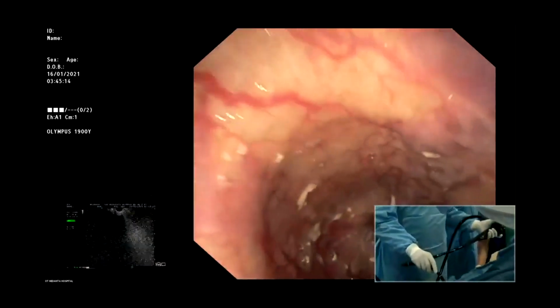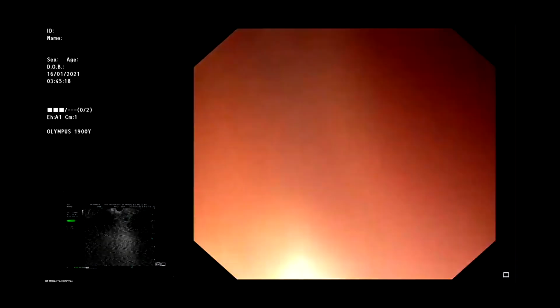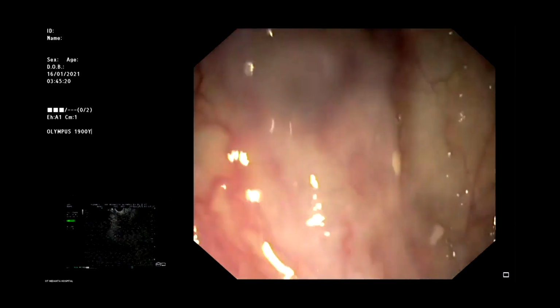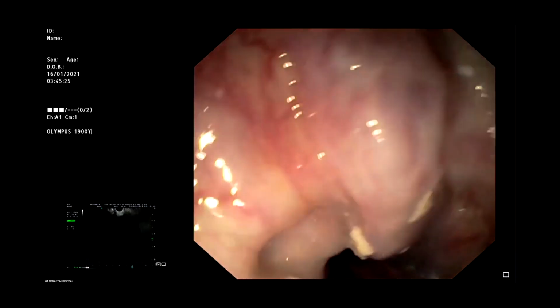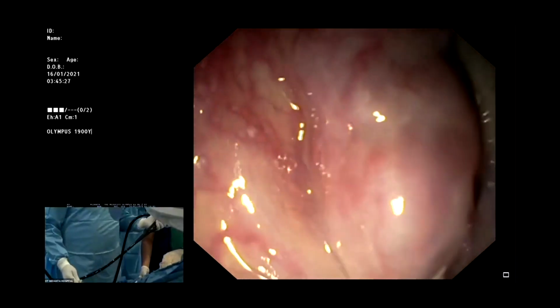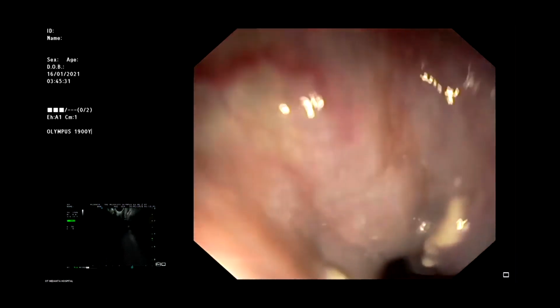Can you see the esophageal varices? Am I audible there? Yes, you are audible, Dr. So can you see the large esophageal varices? Yes, we can see that. So this is very important. While taking the scope into the esophagus, you should not injure the esophageal varices.